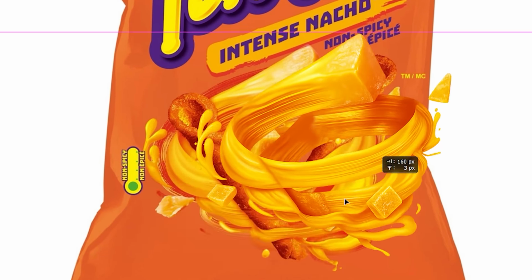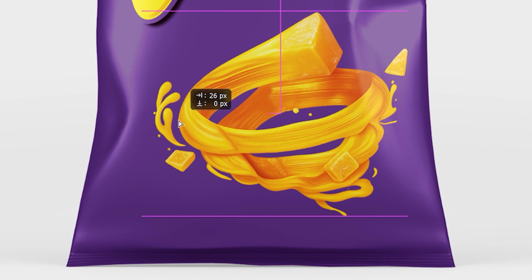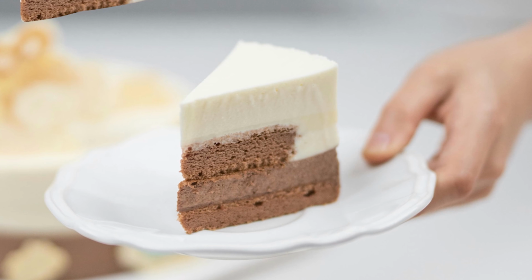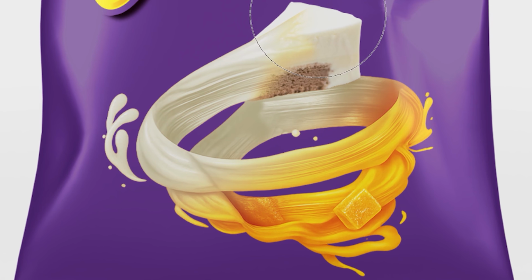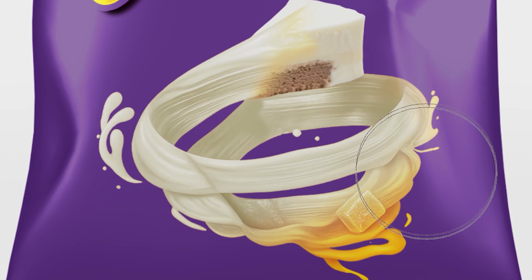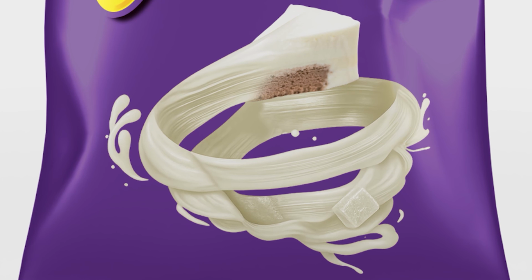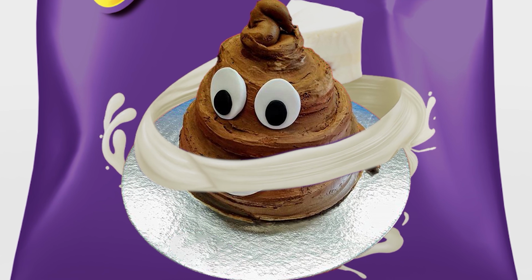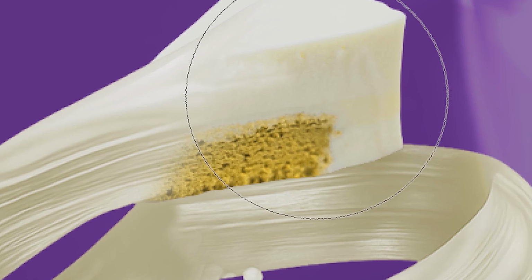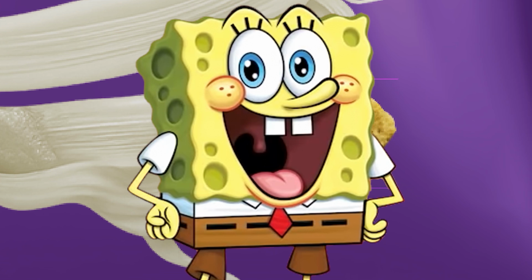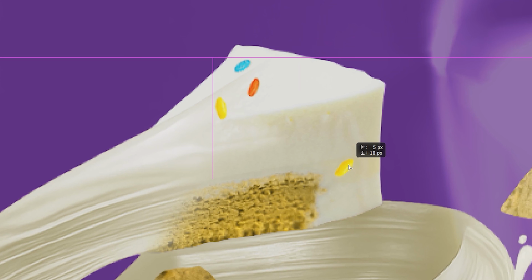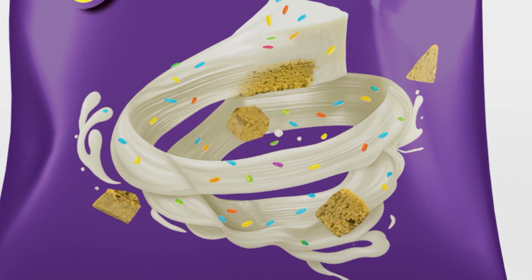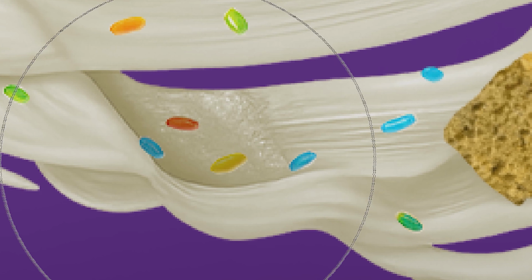I'll take this one from the intense nacho version, place it in our bag, then I'll take this perfect piece of cake and drag it under the cheese tornado and mask out some parts to merge the two together. I want this cheese to be some white cream like a trail of the cake, so I'll change its color to white. I also want this to look like a typical birthday cake, so I'll change the sponge color to a yellowish tone. Spread some more sponge pieces all over the cream tornado. And of course, not to forget to add some sprinkles. More sprinkles. Great. I'll make some sprinkles in shadow for some realism.